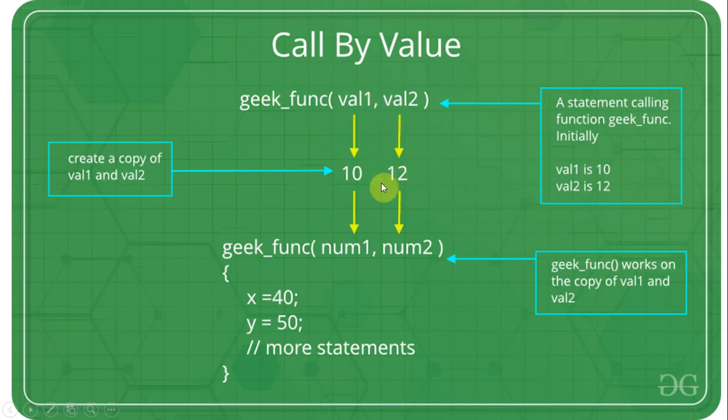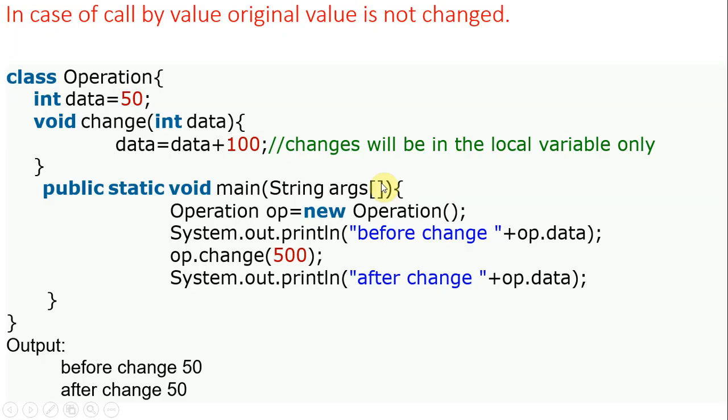So this is called call by value. In case of call by value, the original value is not changed, simply one thing. If no changes are made to the original, then that is called call by value.